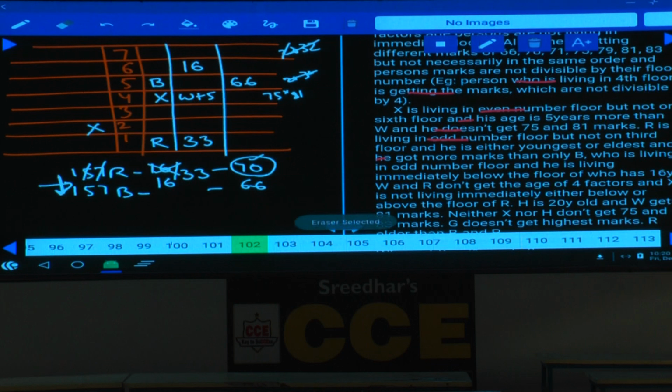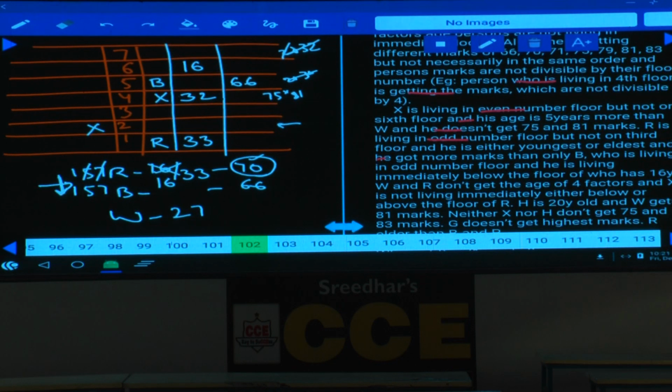The X is 32. If X is 32, then what is the value of this one? X is 32 and W is how much? W is 27. As W is 27, tell me where should this W be? Can W be on this one? W cannot be on this floor, 2nd floor. Why W cannot be on the 2nd floor? Because 33 and 27 cannot be adjacent, isn't it? And W cannot be this one.